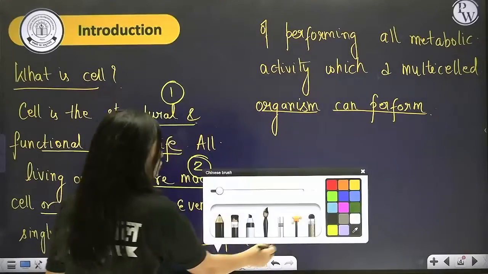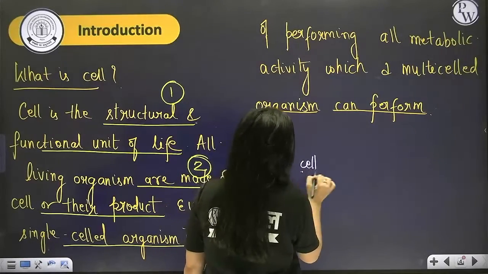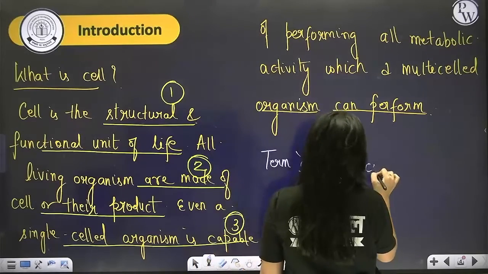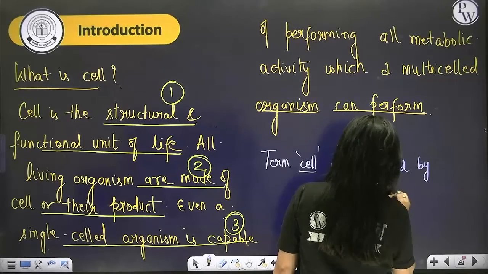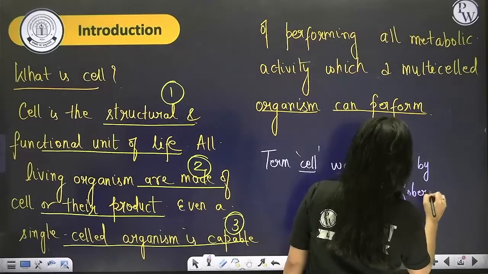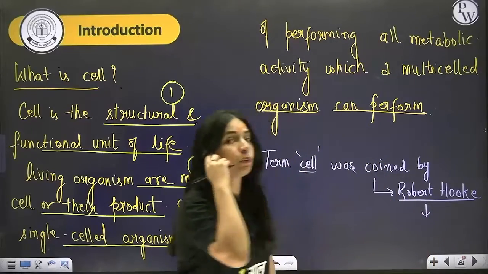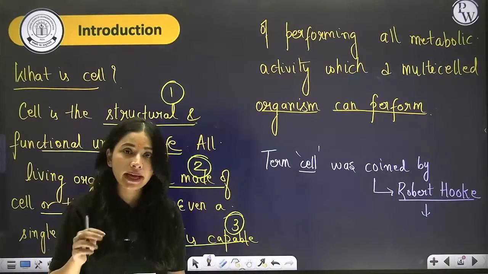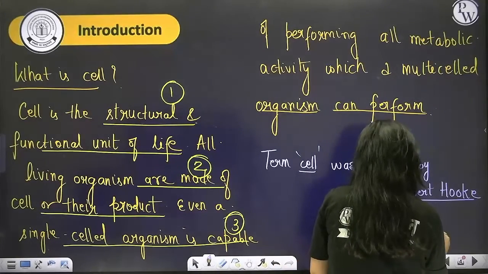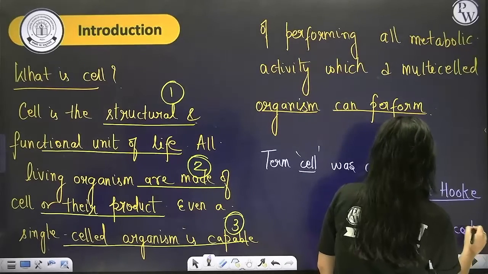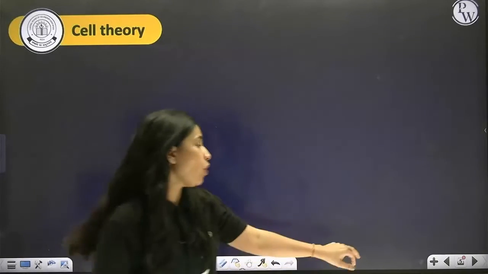So what is the next point you are going to write, beta? Term cell was coined by Robert Hooke, right? He was working on which organism or which structure was he working? He was working on a thin slice of a cork. Right? Now, while he was working on a thin slice of a cork, he saw some honeycomb-like compartments.